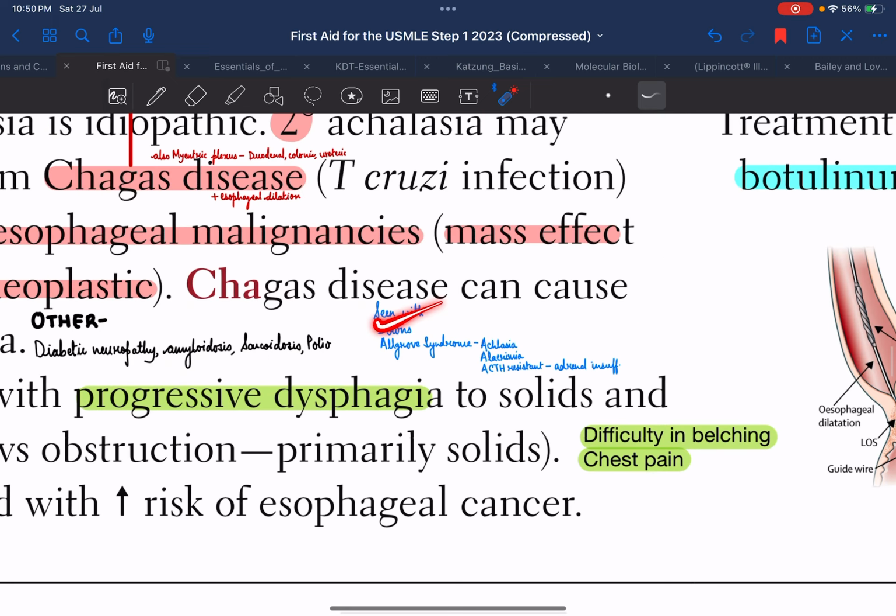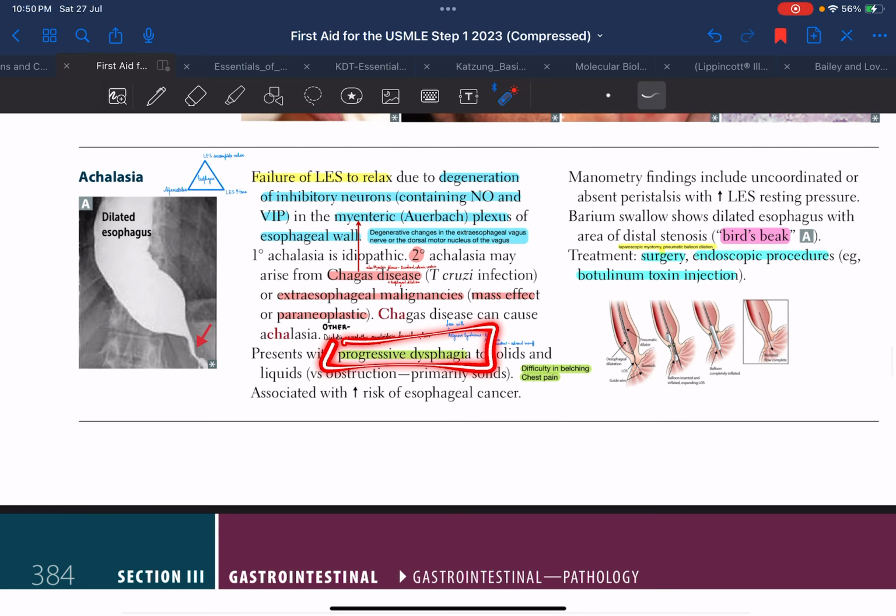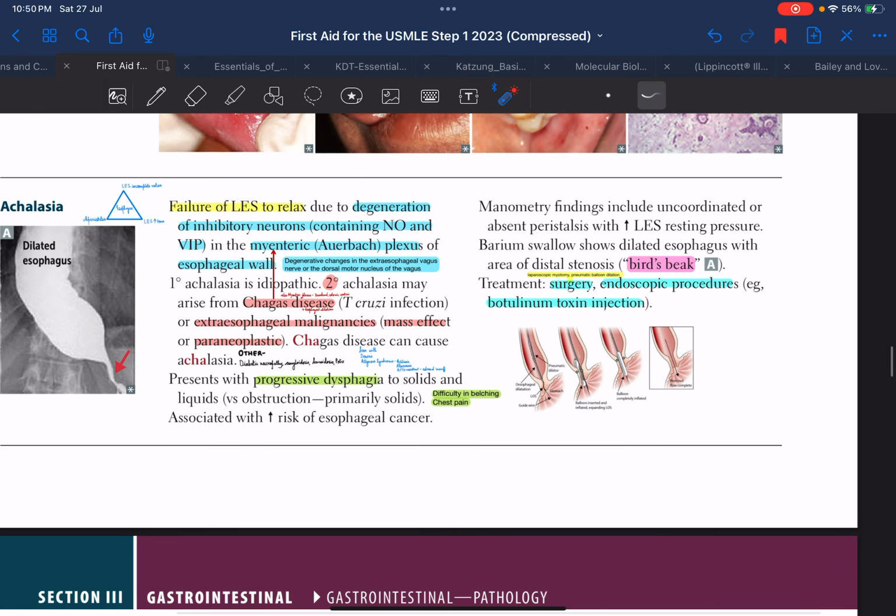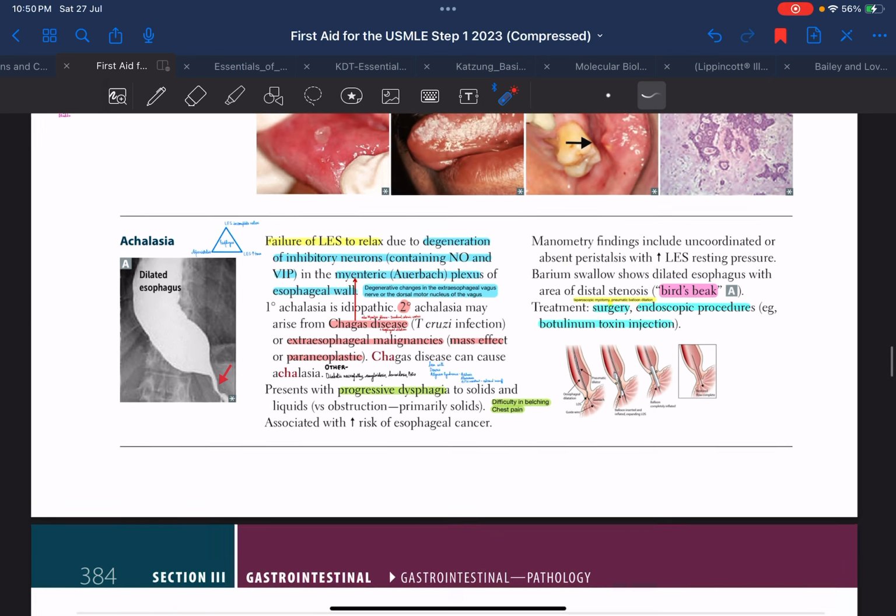It is also associated with Down syndrome and Allgrove syndrome. Patients present with progressive dysphagia to both solids and liquids, difficulty in belching, and chest pain. And treatment is surgery or endoscopic procedures. I hope you all understood.